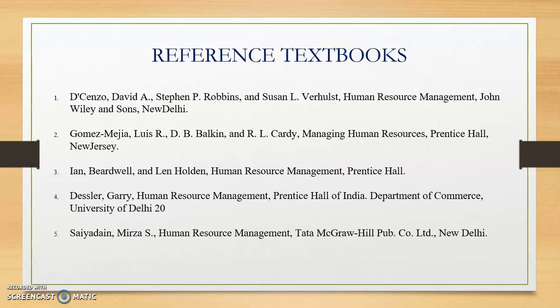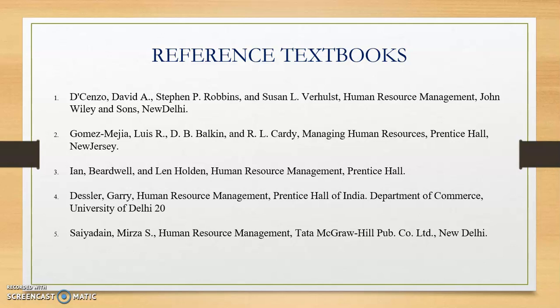Now these are some of the reference textbooks that we find in our library, and in case you want to own a personal copy, you can buy these textbooks as well. We have Stephen Robbins, Human Resource Management, published by Wiley and Sons. Similarly we have R.L. Cardy's Managing Human Resource, Prentice Hall, and Len Holden, Human Resource Management, Prentice Hall.